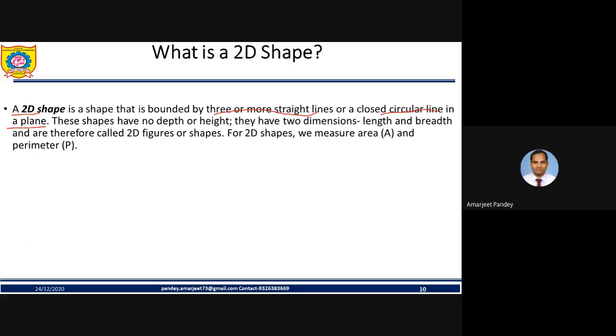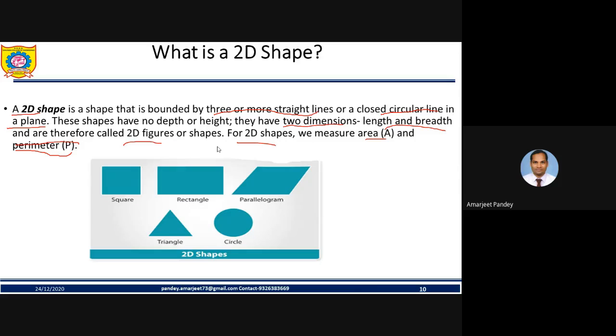Whenever we are talking about a 2D, it is always considered a closed plane, which means it should have a single plane. Now these structures or shapes have no depth or height. They have 2 dimensions, length and breadth, and therefore are called 2D figures or shapes. And for 2D shapes, we measure area and perimeter, my friend. So generally, these are the 2 points which we focus on.